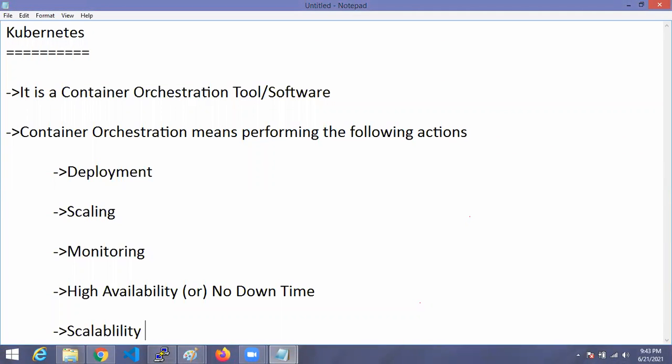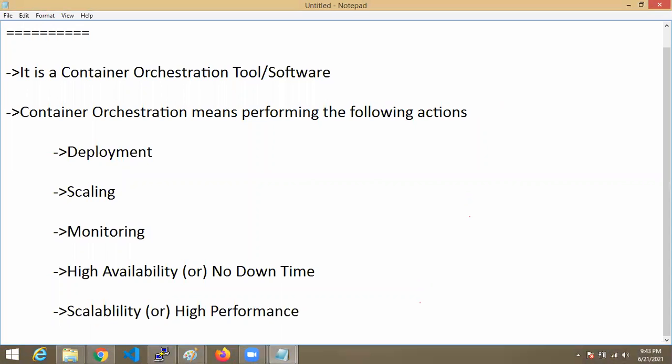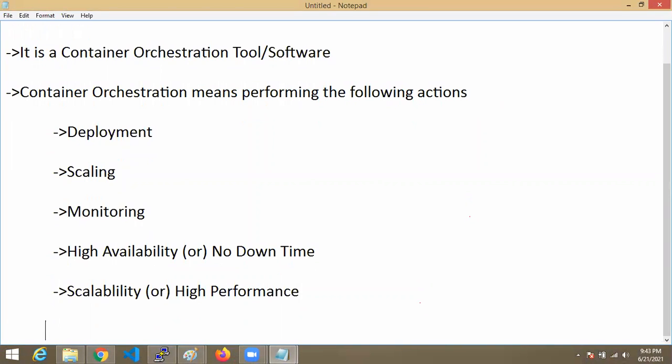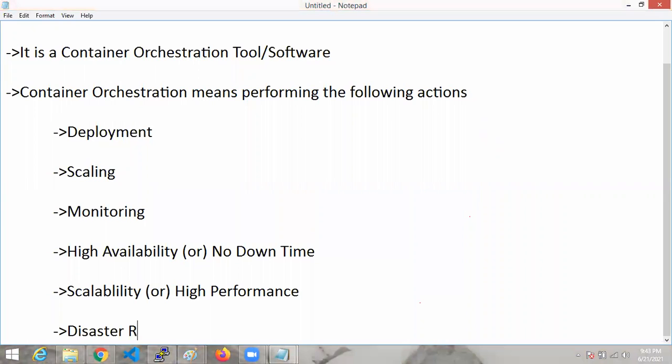Scalability, or we can say high performance. And disaster recovery, that is known as restore and backup, you can say.